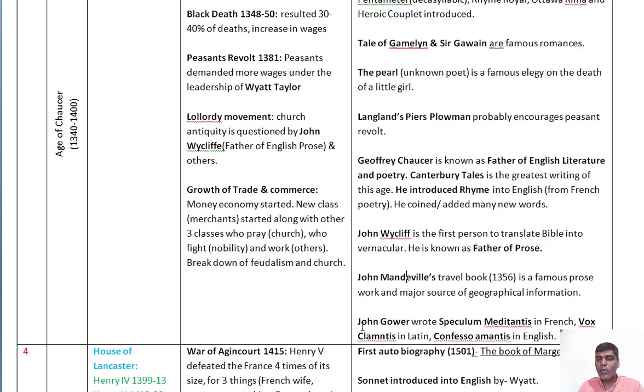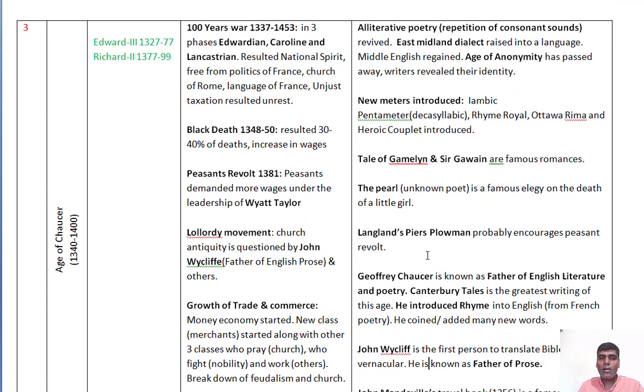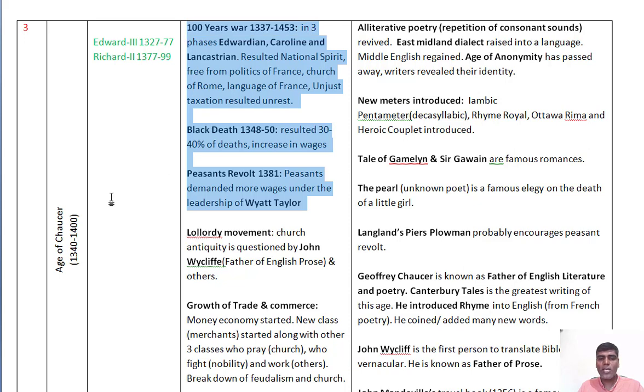And John Gower is one of the famous authors who wrote in 3 languages, and you can see the list of these works, and you can also go to the material I posted in my blog. And coming to the history, this is very important. The Hundred Years War, the Black Death, and the Peasants' Revolt are all important historical events of this age of Chaucer.